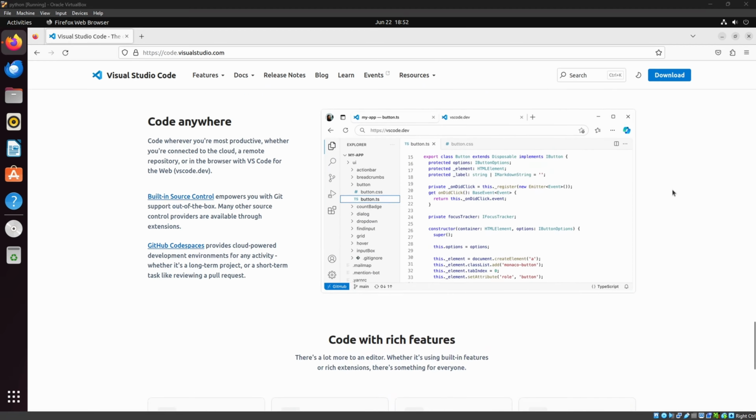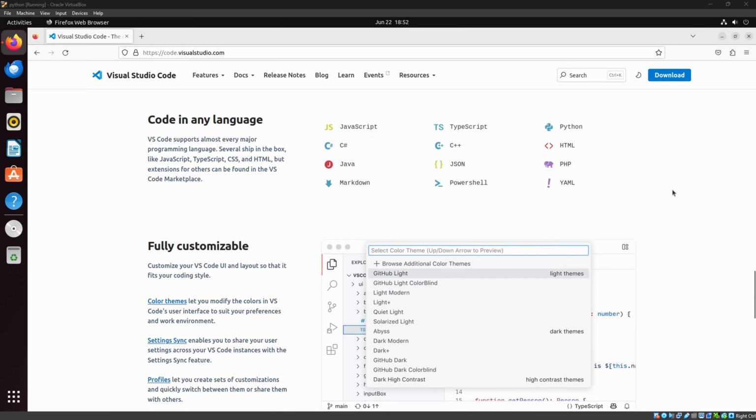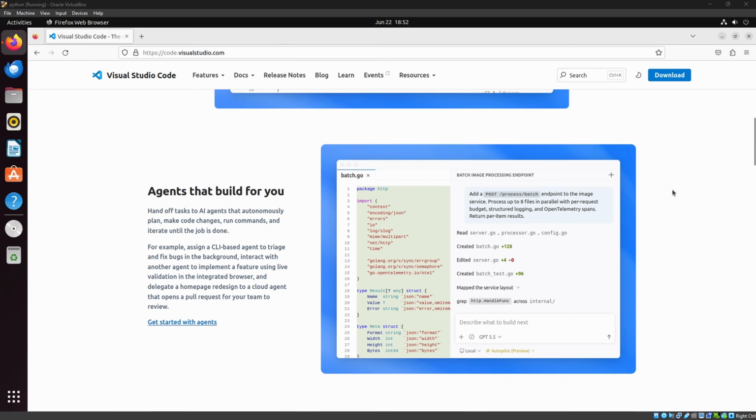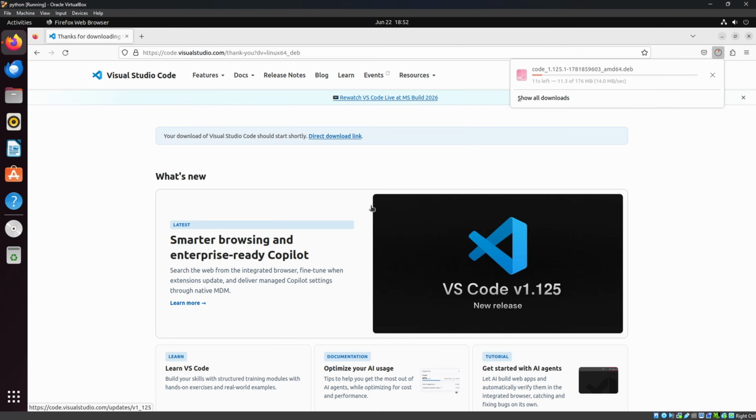We're on a Linux VM. If you're using Windows, don't worry, the install process is simple. It's just like installing any other program you would on a Windows PC. For our Linux users, I'll walk you through it step by step. It's easy and it won't take long at all. All we need to do is just install the .deb package.